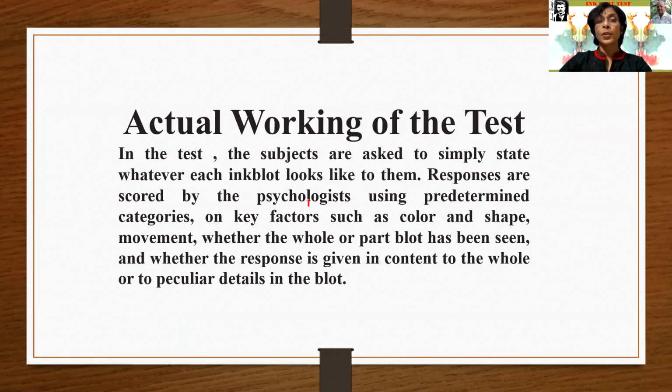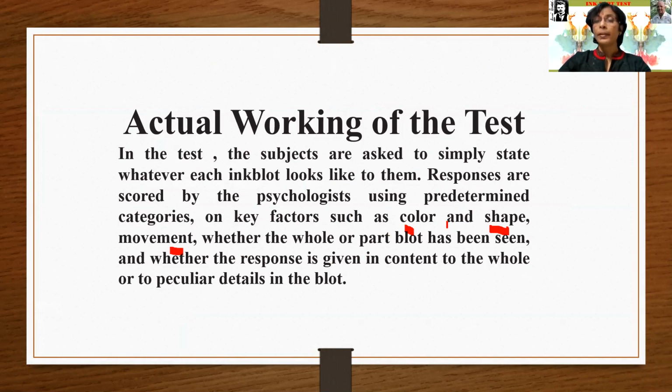The responses are scored by the psychologists using predetermined categories, because the preparation is done by the psychologist, on key factors such as color, shape, movements.